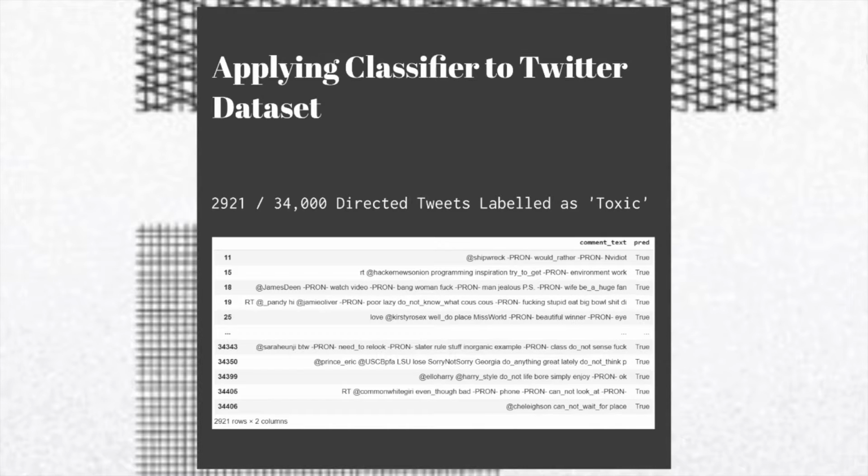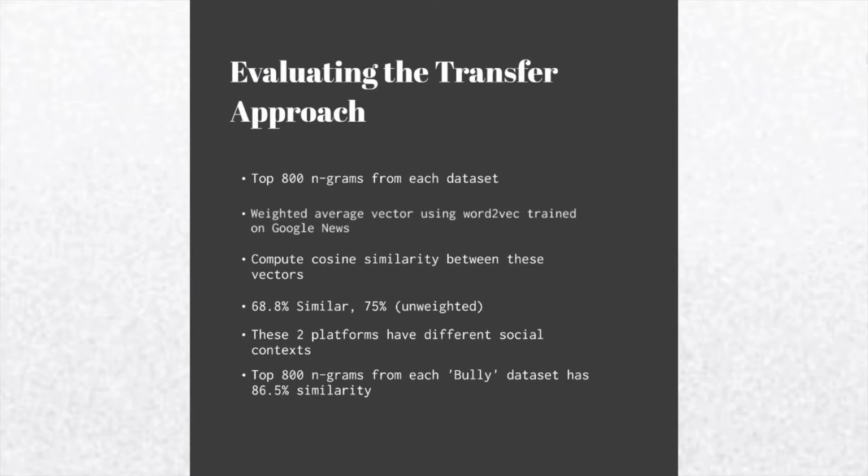To evaluate this approach, we computed the cosine similarity of the top 800 n-grams from each dataset. We found a 69% similarity when using weighted average. This low similarity can be attributed to the fact that these two platforms have different social contexts. However, we did find a higher similarity for bullying comments, which helps to validate our approach.